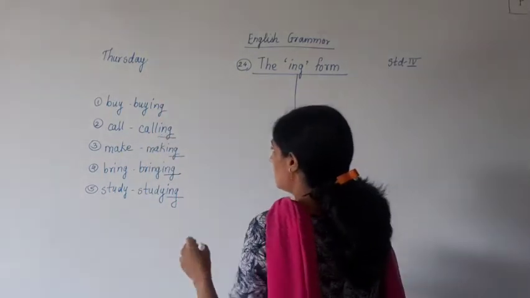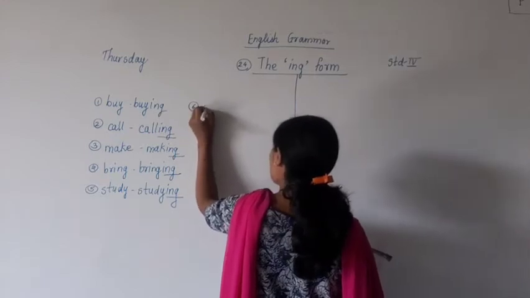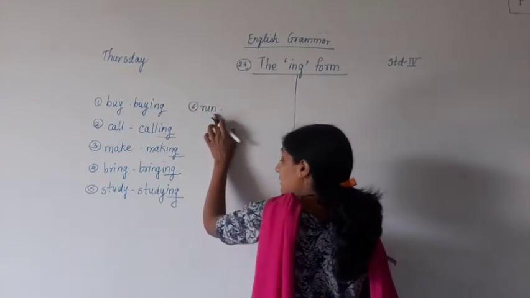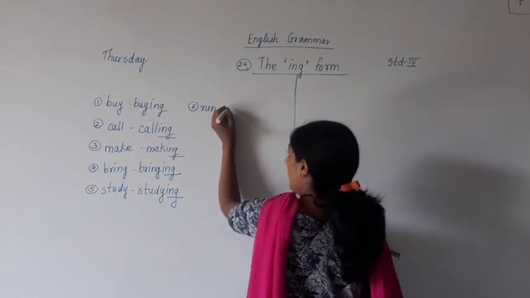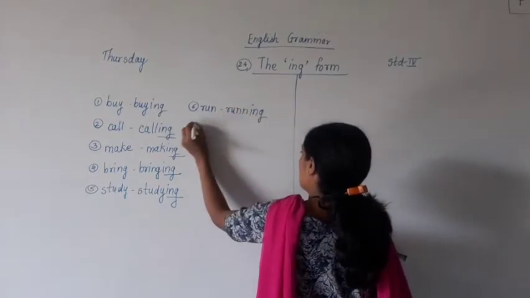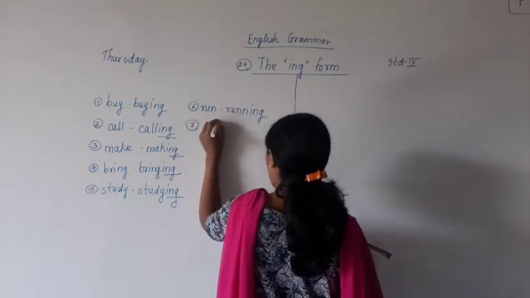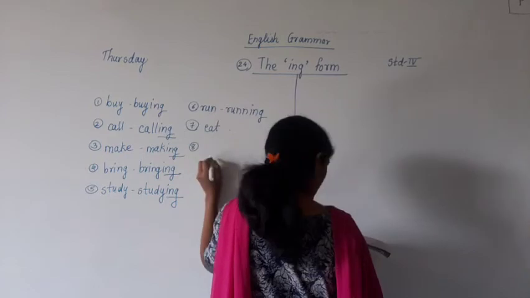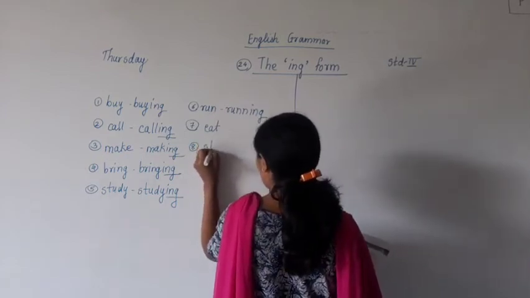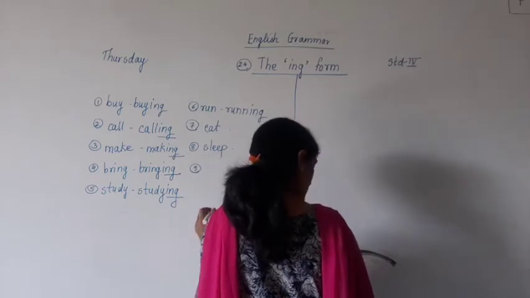Sixth example which is given in the book is run. Now here we have to take double N, okay? R-U-N-N-I-N-G, running. Eat. Eighth one is sleep. Ninth word is come.